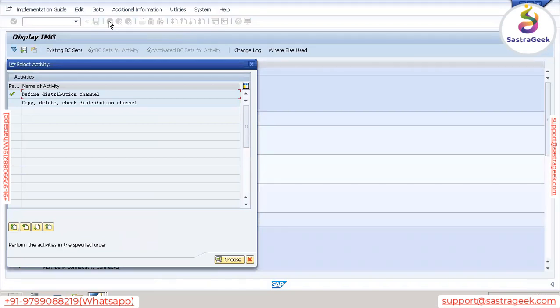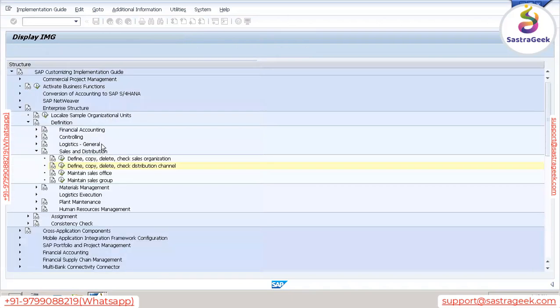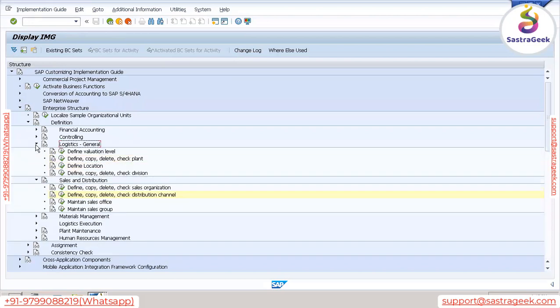After distribution channel, this distribution channel is also defined by the SD consultant. So remember, under sales and distribution, all these 4 steps are defined by the SD consultant only. Now next is division. Here we cannot see division. Remember, division is also defined by the SD consultant, but division we get in general logistics general. So here you can see, somewhere here, define, copy, delete, check division.